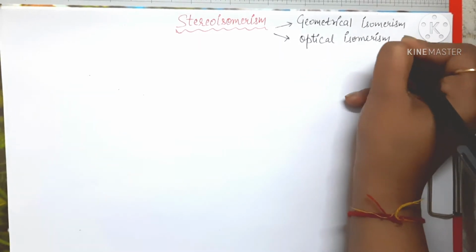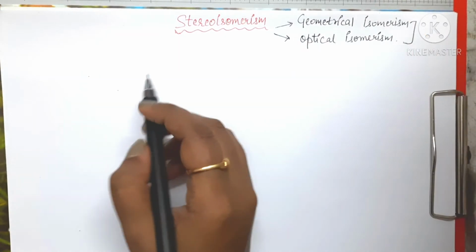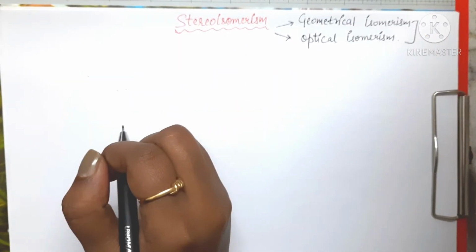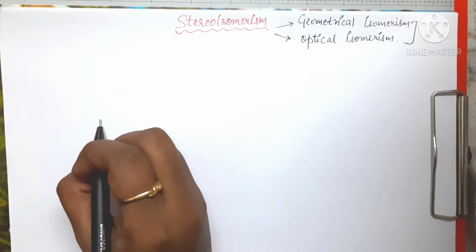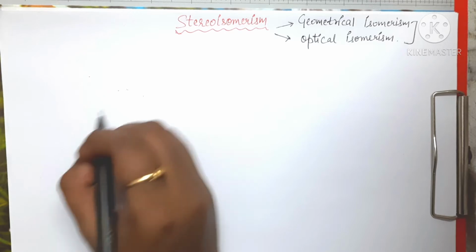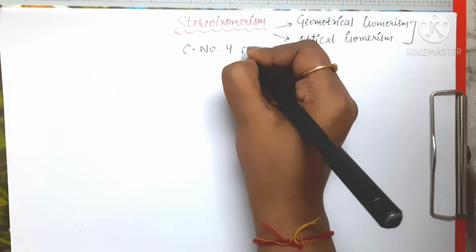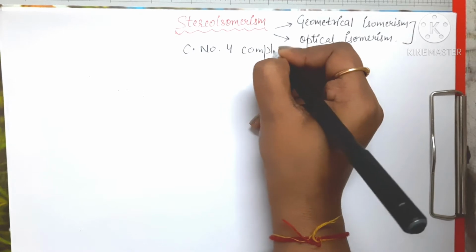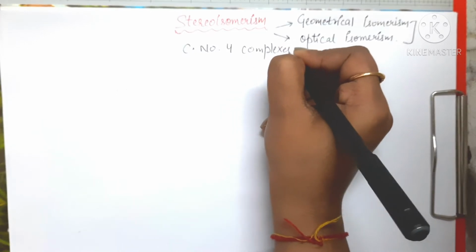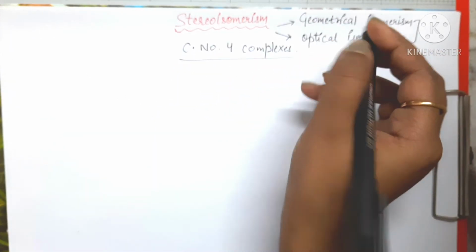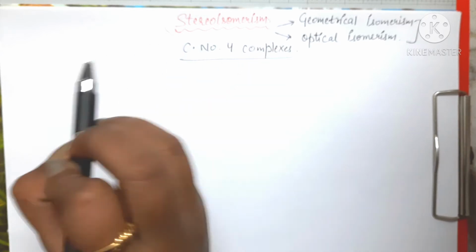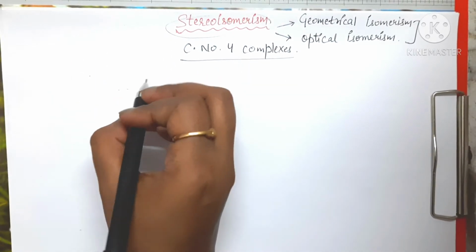Right, so these are the major two types of stereoisomerisms. So first we are going to study the stereoisomerism in case of coordination number 4 complexes. Okay, so basically first we are going to study the stereoisomerism in these complexes, coordination number 4 complexes.